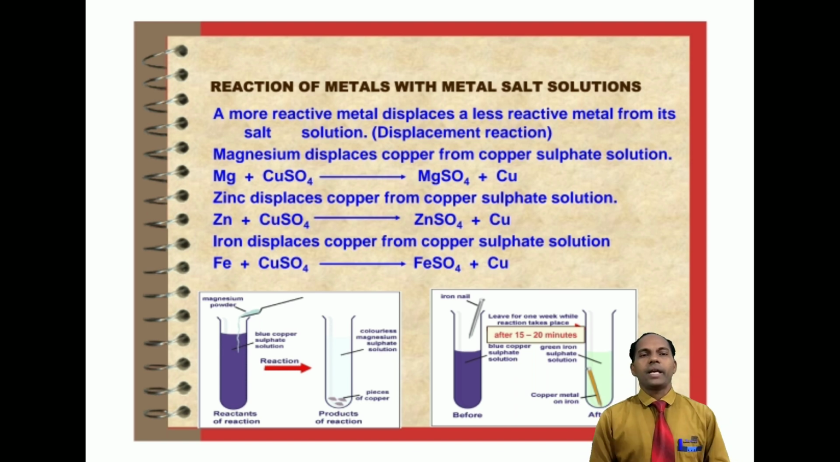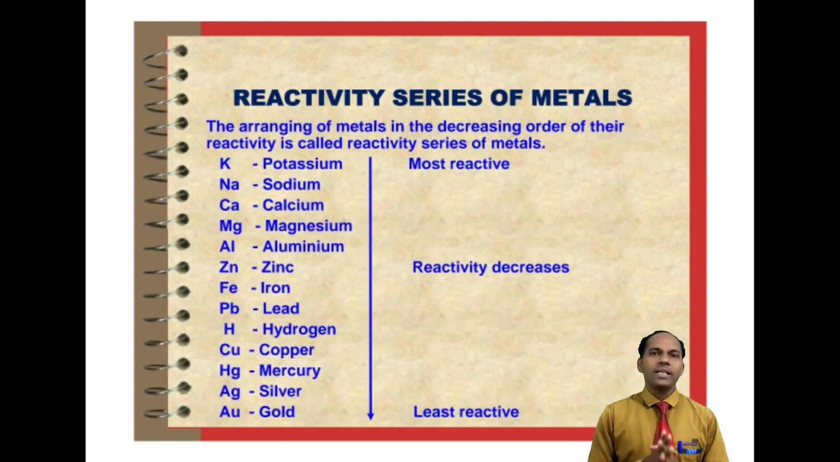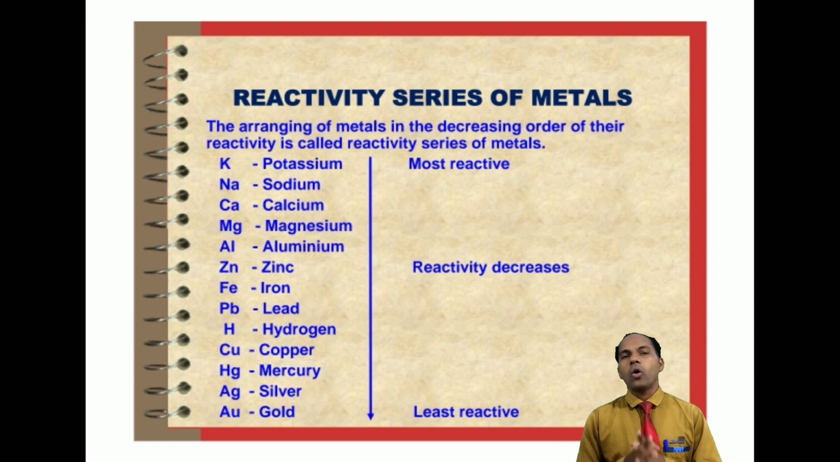And for this reaction, I have told you we have to know about the reactivity series. So what is the reactivity series? The arrangement of metals in the increasing or decreasing order of their reactivity is called the reactivity series. Here is the reactivity series of metals, but here, in the middle, hydrogen, which is a non-metal, is also present. From here we can say potassium is more reactive than sodium, is more reactive than calcium, is more reactive than magnesium, is more reactive than aluminum, and aluminum is more reactive than zinc, zinc is more reactive than